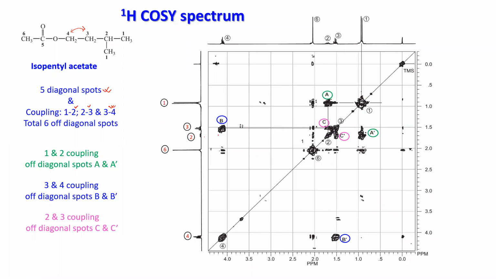This is the way you move it. Here it is matching, here it is meeting. So you have a spot here that we have designated as A prime. So this is one off diagonal spot.